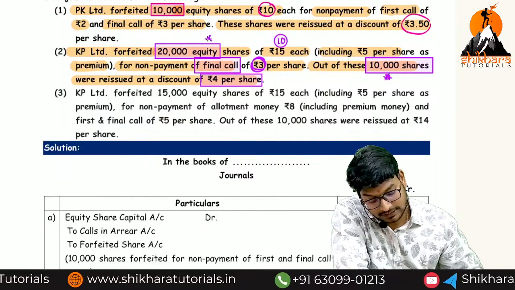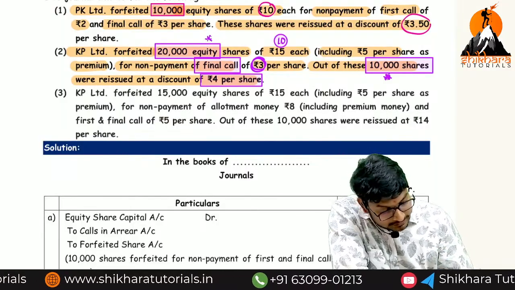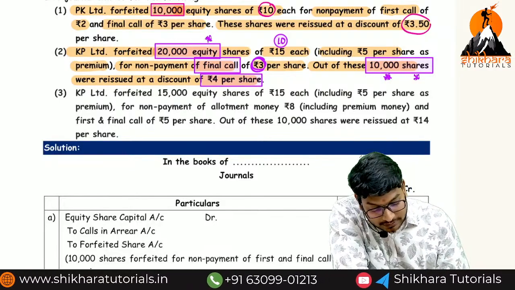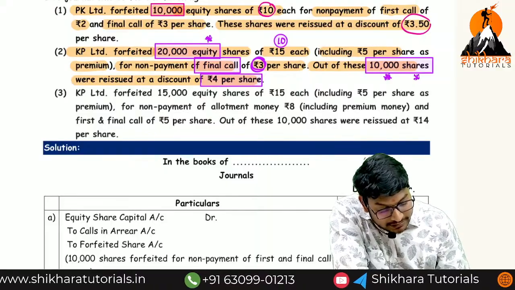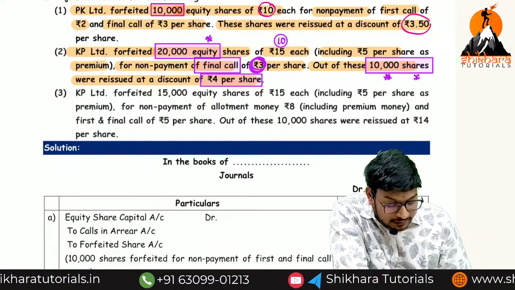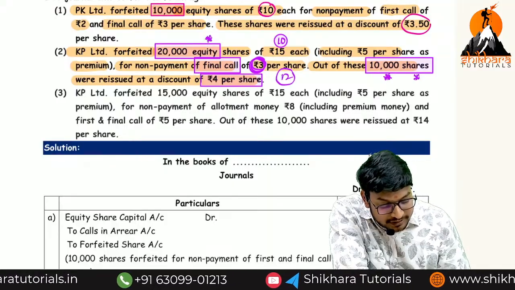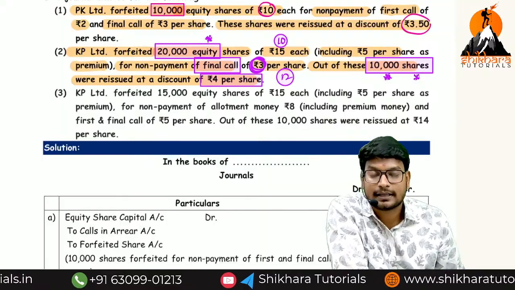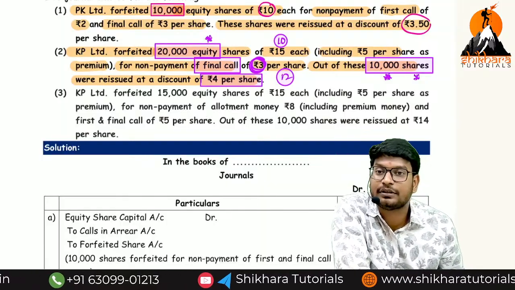Okay. Sorry. Reissued how many shares, ma? 10,000. They forfeited how many shares, ma? 20,000. Okay, 20,000 into how much amount we have not received? 3 not received. That means how much amount we have received? 12. 12 into 20,000, how much, ma? 2,40,000 will be transferred to which account?